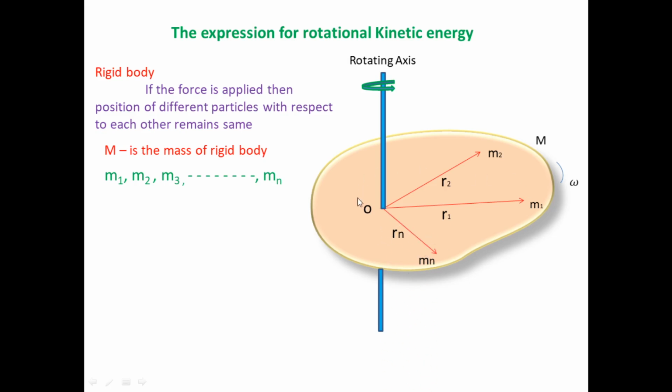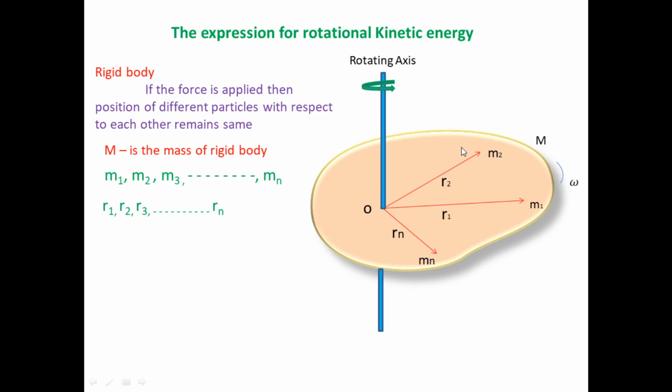Okay, so there are n number of particles, situated at different distances like r1, r2, r3 and so on up to rn. Let's see, when this body performs rotational motion with constant angular speed omega, it means every particle is also performing rotational motion.